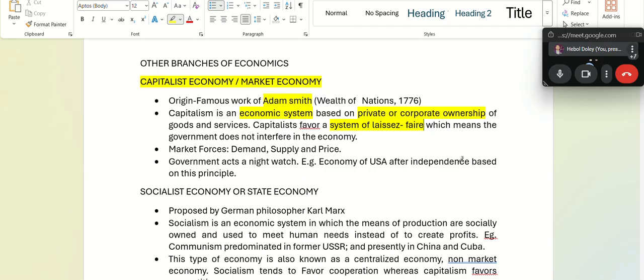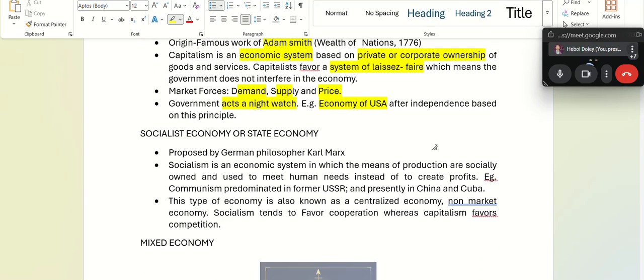It is driven by a few market forces, that is demand, supply, and price. For example, the economy of the US is based on this principle, meaning private and corporate ownership is there in the market, and the government just acts as a watchman, nothing but a watchman.